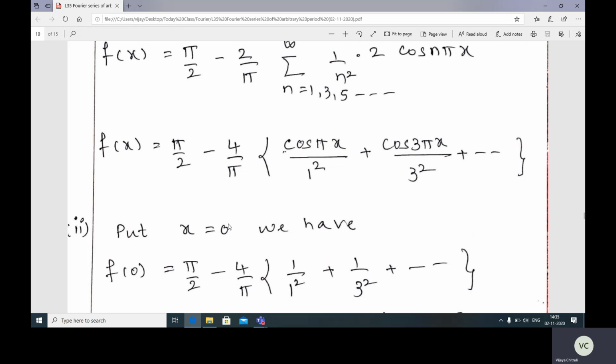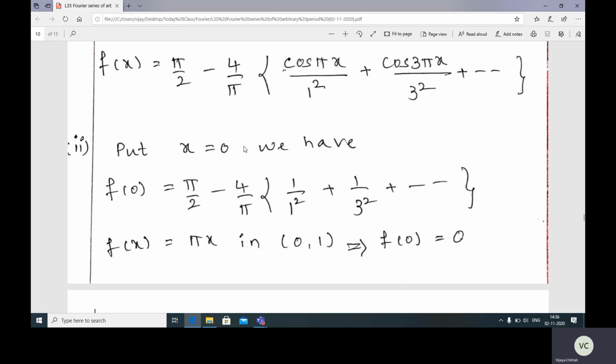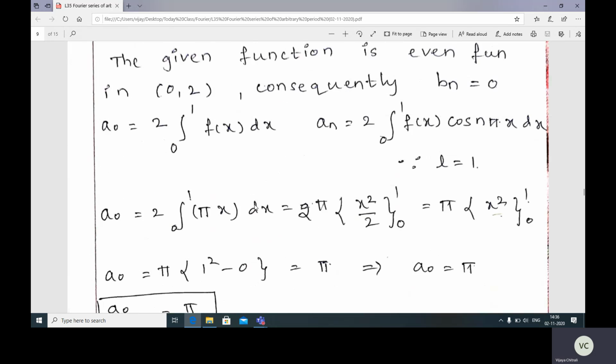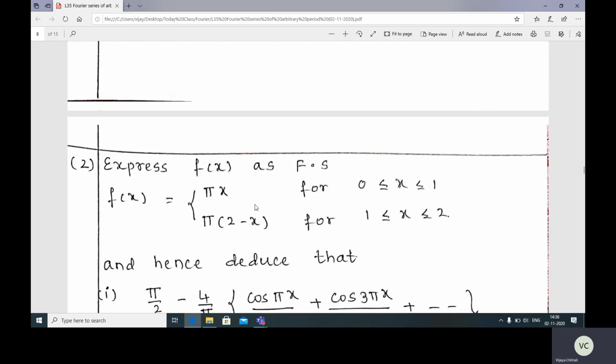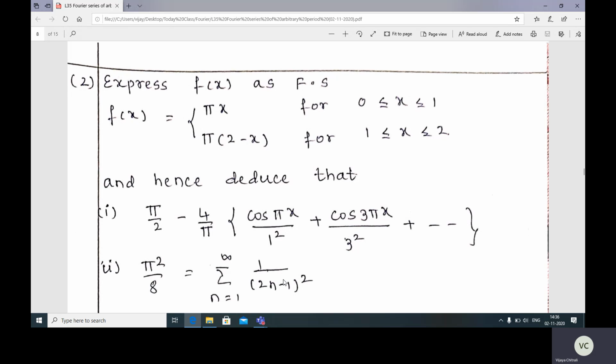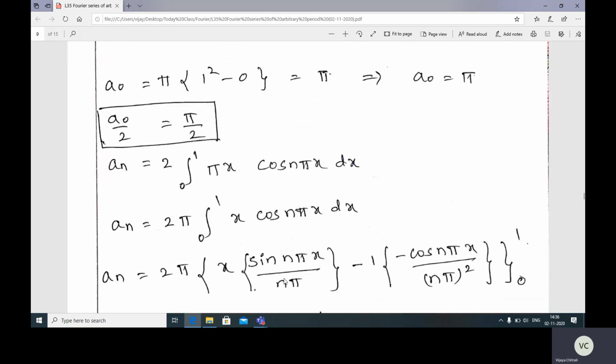Now we want the second result. So for that I want the cos term as 1. This is possible only by substituting x as 0, because then all the terms will have cos 0. So cos 0 is 1, right? Now substitute x is equal to 0, and this 0 lies between what here? Interval 0 to 2. Now substitute x is equal to 0.